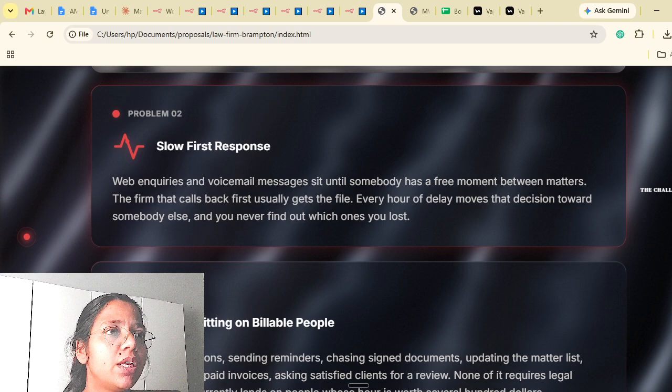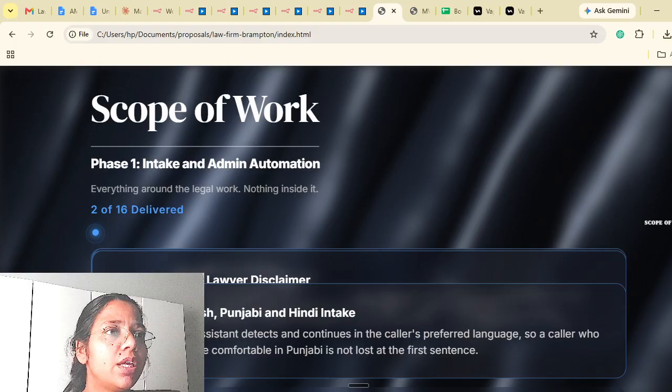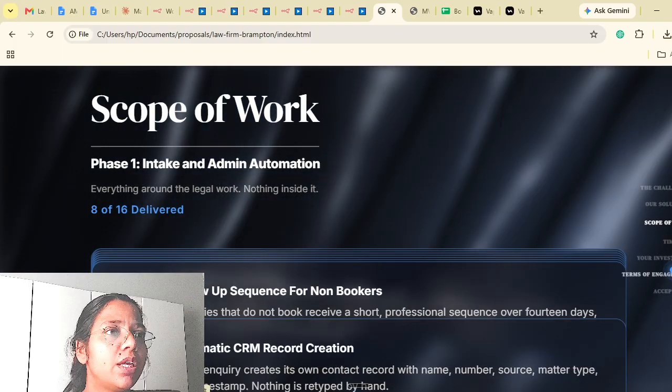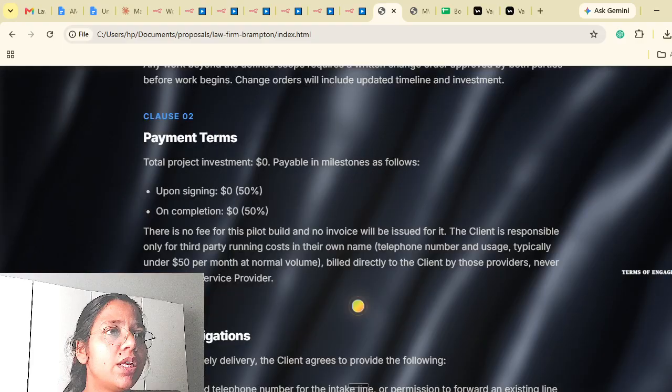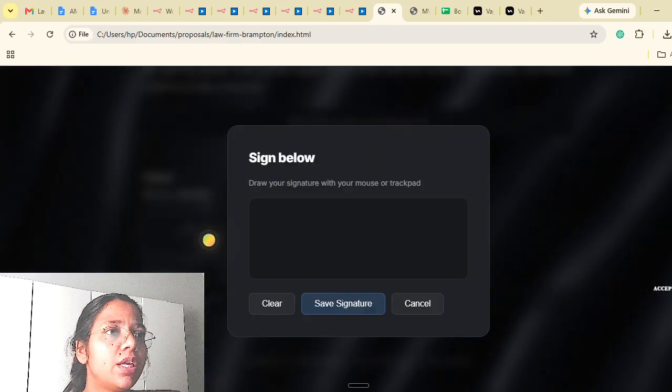There are multiple tabs, so you can go to any tab you would like, like the scope of the work and what scopes we have over here. Then in terms of engagement, we know the acceptance criteria, we need to write down our names, save signatures, and that's it, the proposal is done.